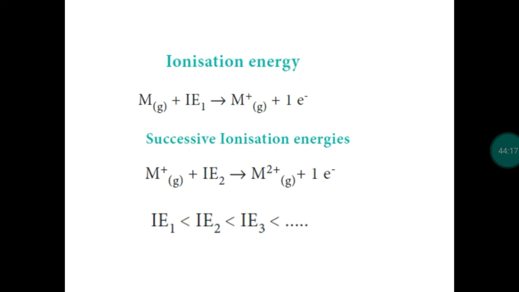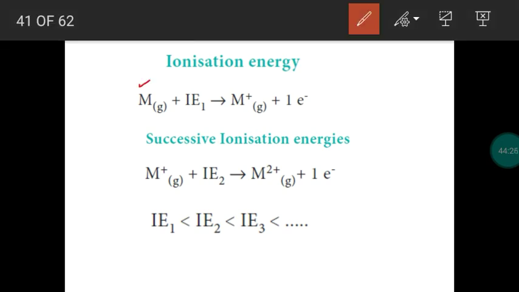Next property is what? Ionization energy. When we take a neutral isolated gaseous atom, we provide energy to remove the electron. This is called ionization energy. IE represents the energy given to remove the loosely bound electron from an isolated neutral gaseous atom. So we get a cation with the liberation of an electron.